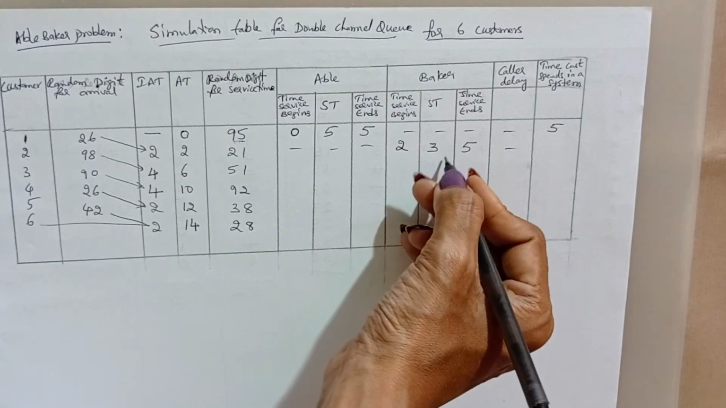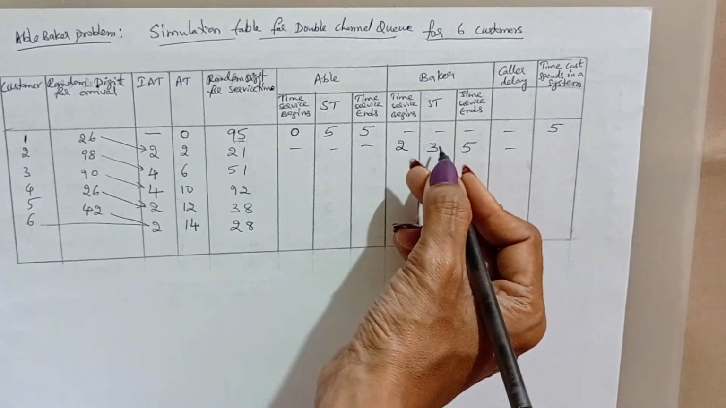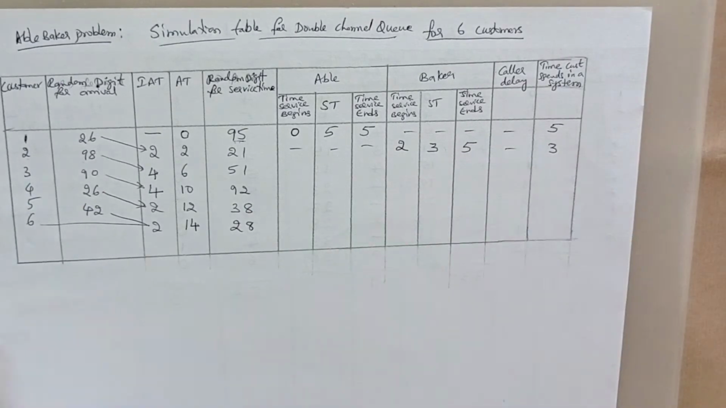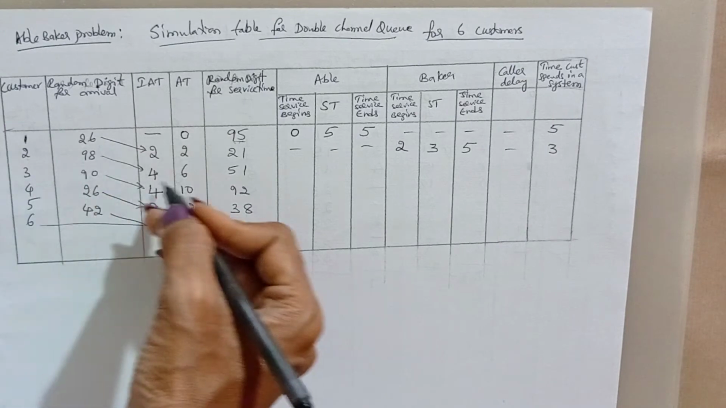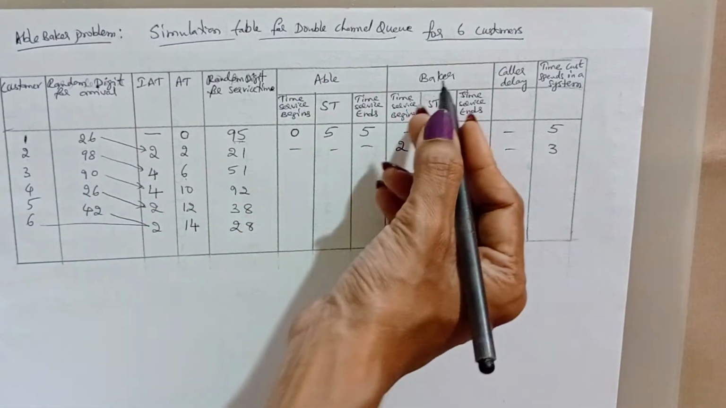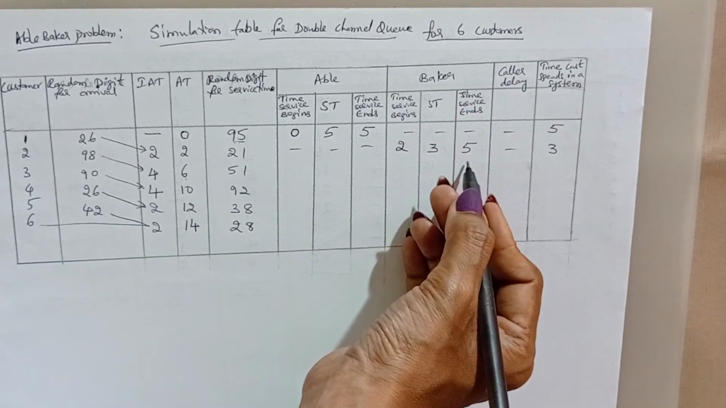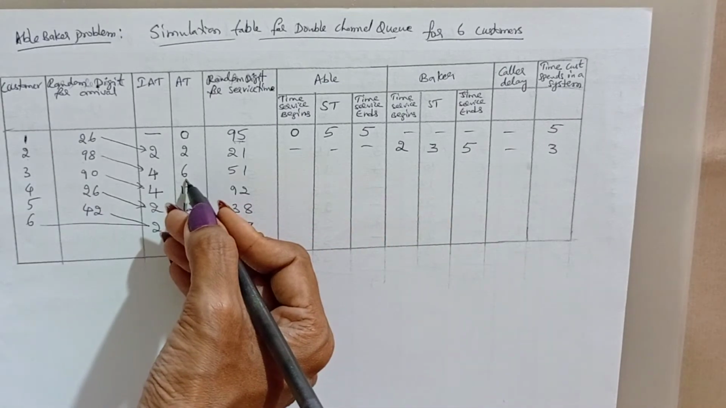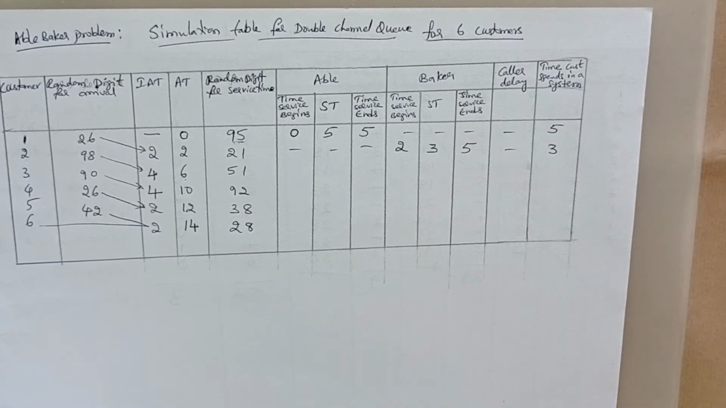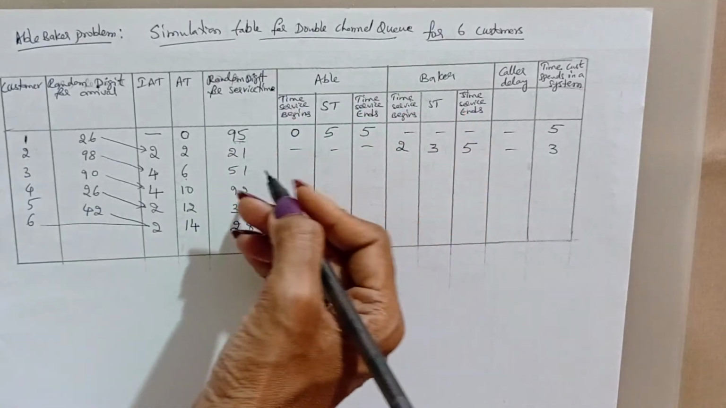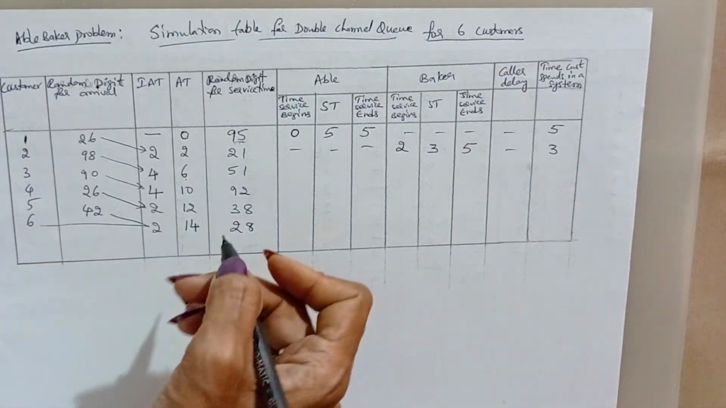Here, the second customer spends only 3 minutes in the system because there is no waiting, only service time. Next, coming to the third customer arriving at clock time 6. Both servers finished service at clock time 5 and were idle for 1 minute up to 6. Here we are not calculating the idle time of the servers, Able and Baker, so there is no need to enter the column.